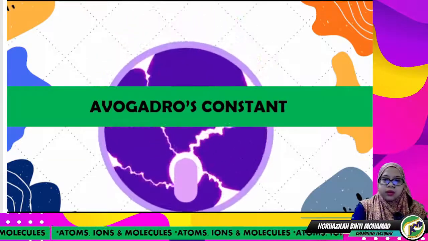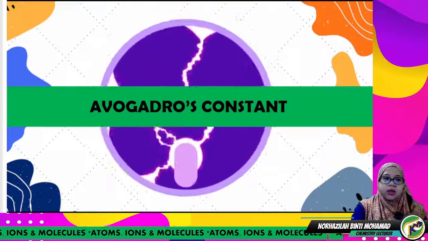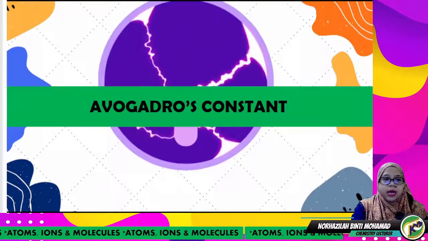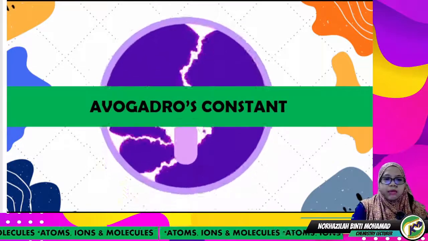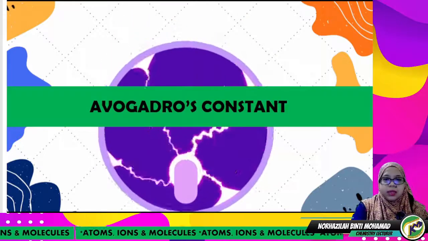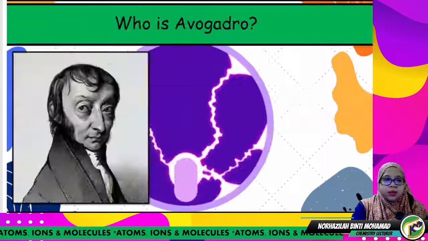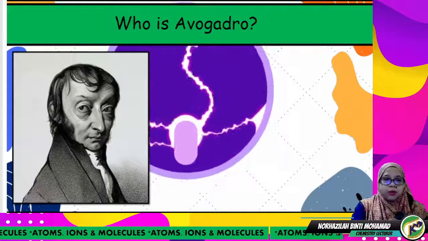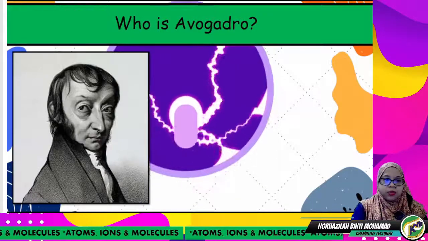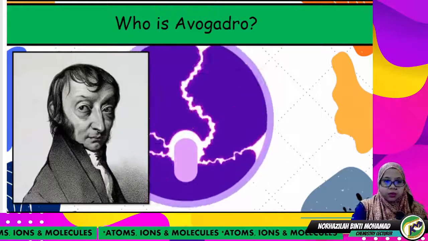Before we go further to discuss the Avogadro constant, we should know who Avogadro is. This is the picture of Avogadro.